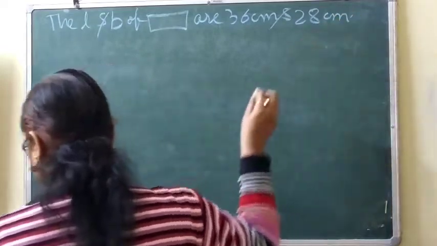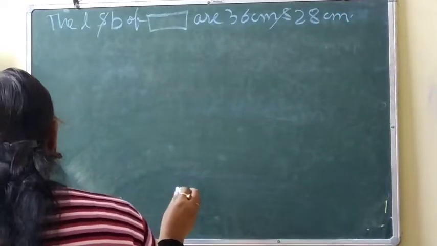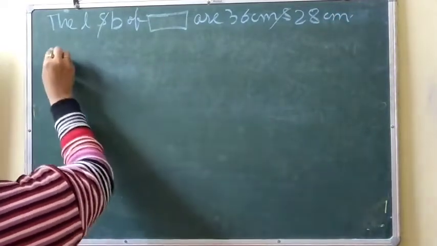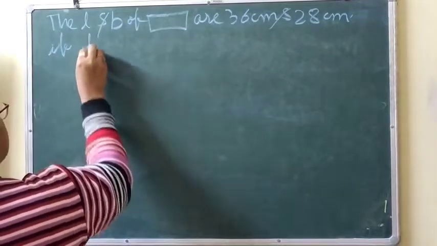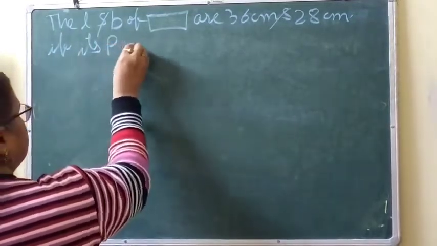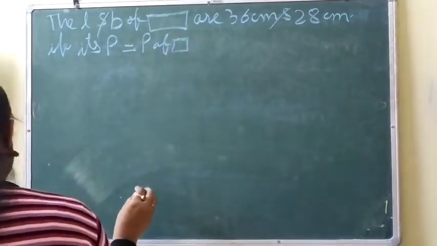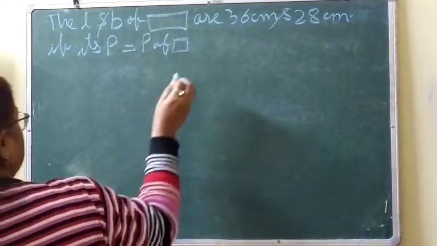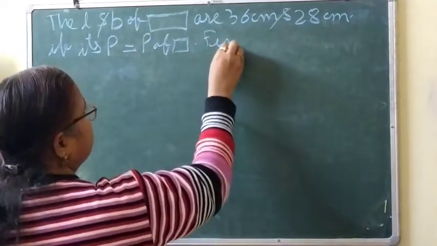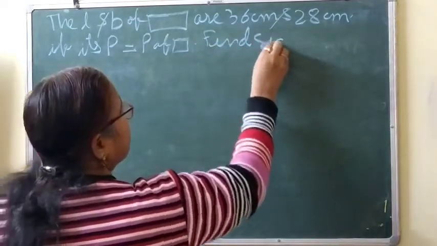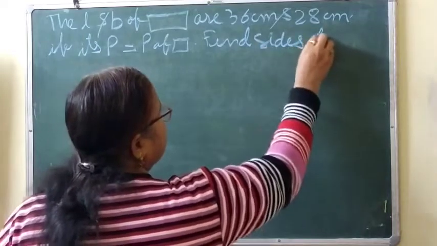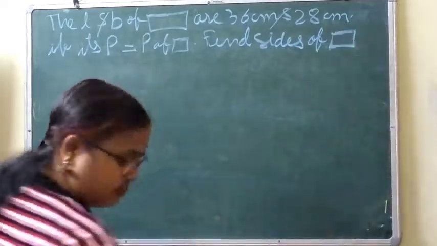If its perimeter is equal to the perimeter of a square, find the sides of a square. Okay?